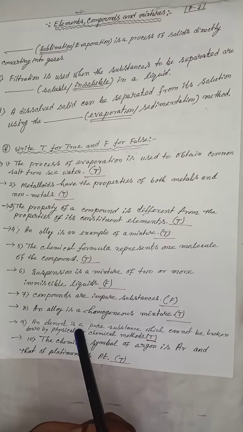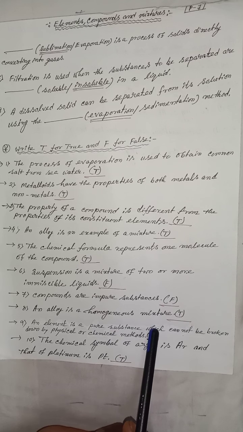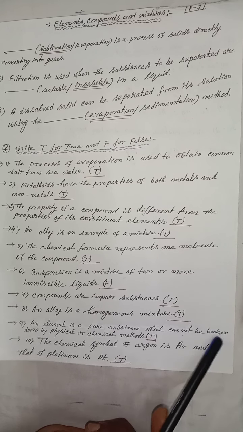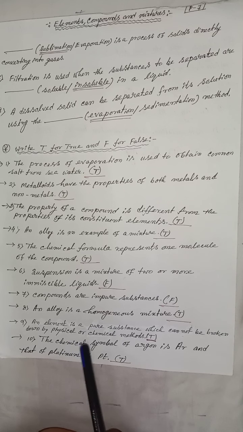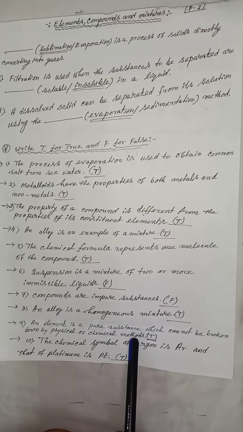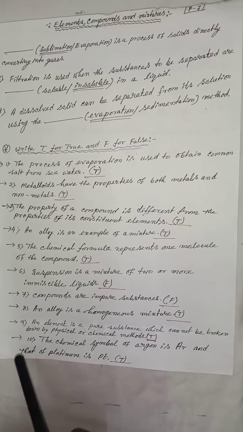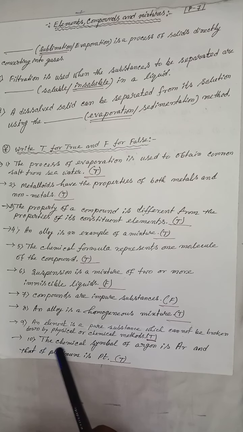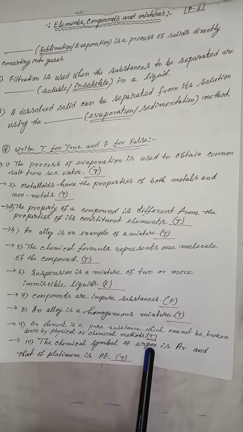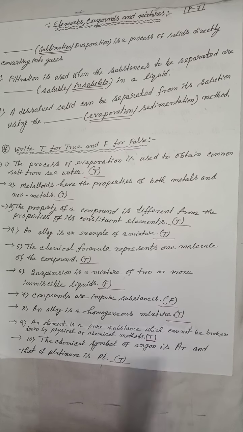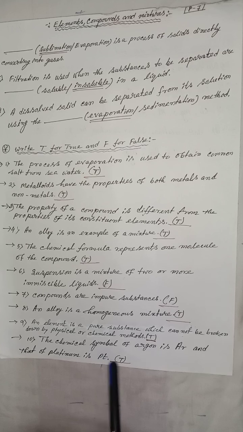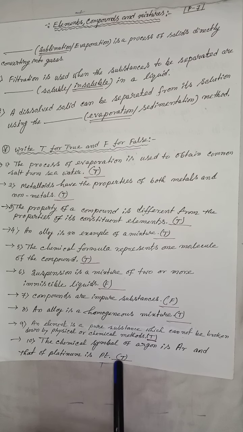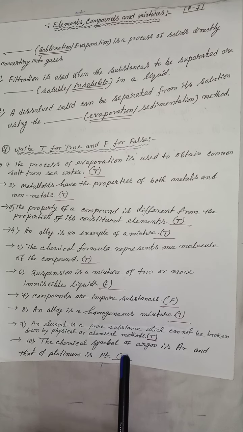An element is a pure substance which cannot be broken down by physical or chemical methods. T for true. Next question: the chemical symbol of argon is Ar and that of platinum is Pt. The statement is true, that is T.